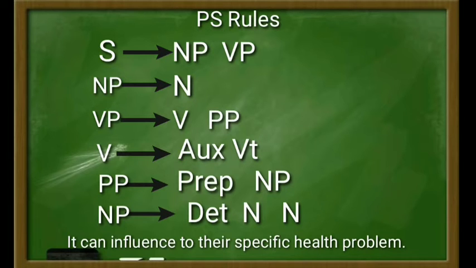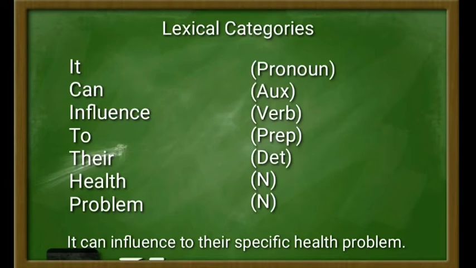You can see the example on the tree diagram. And then next I would like to explain about the analysis of lexical categories of the example of the sentence. The word it is a pronoun, which is a closed category, and it doesn't have any morphological frame since it is a closed category.